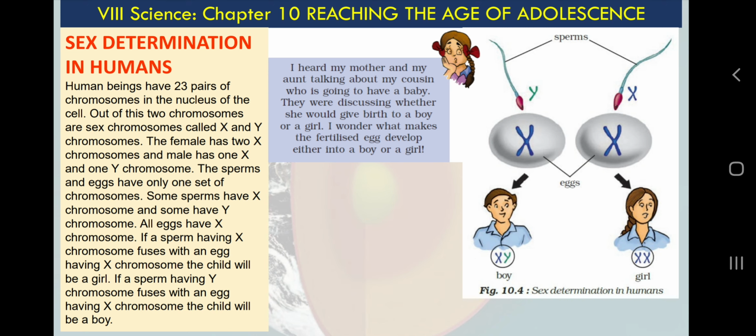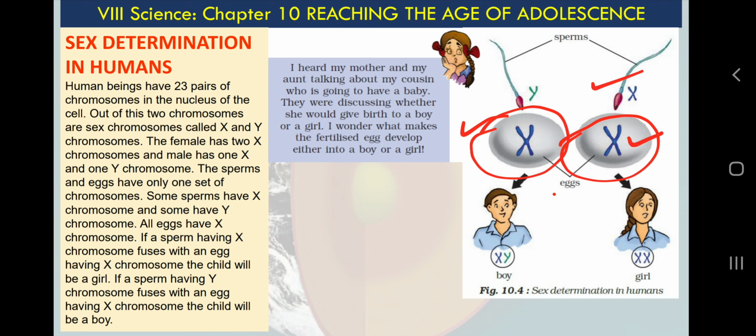As I was mentioning, all eggs have an X chromosome. There is a difference in sperms. We human males have 2 types of sperms in our testicles. Some sperms have an X chromosome, some have a Y chromosome. So it is not only X and Y: it is 22 plus X and 22 plus Y, because as I said, 44 plus XY is for normal body cells.